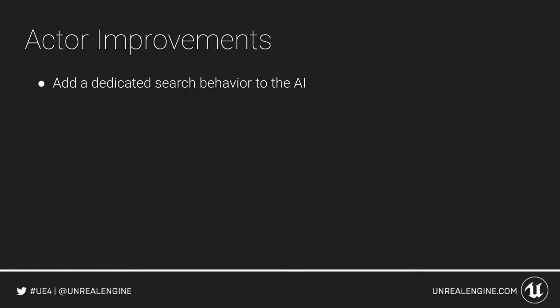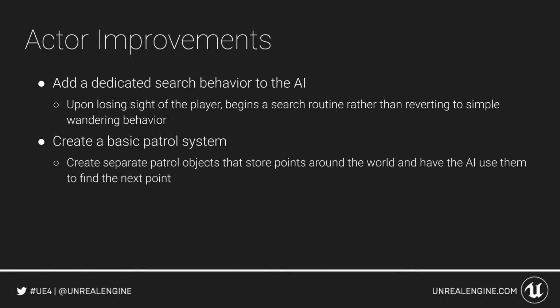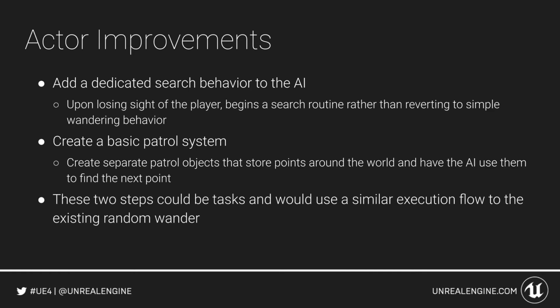Finally, let's consider some act improvements. We could add a dedicated search behavior to the AI that upon losing sight of the player begins a search routine, rather than aborting and reverting to a simple wandering behavior. We could also create a basic patrol system. We would create separate patrol objects that store points around the world and have the AI use them to find the next point. The steps I've just described would easily fit into tasks, and would use a similar execution flow to the existing random wander.